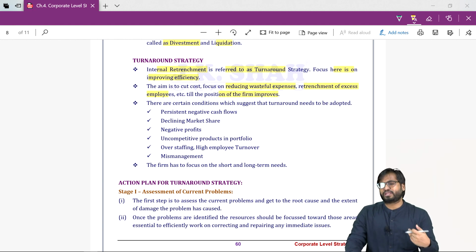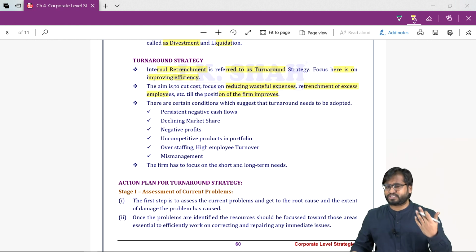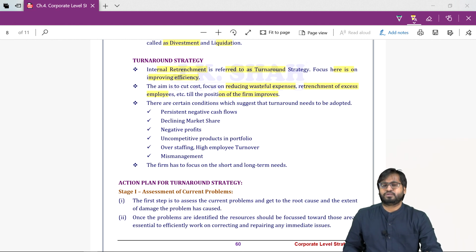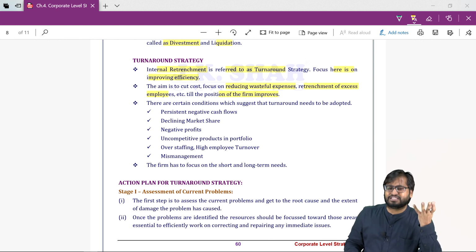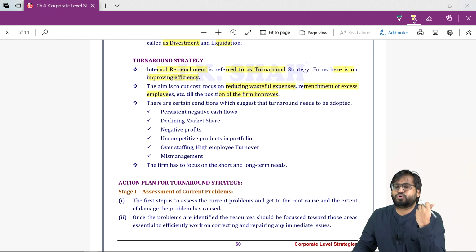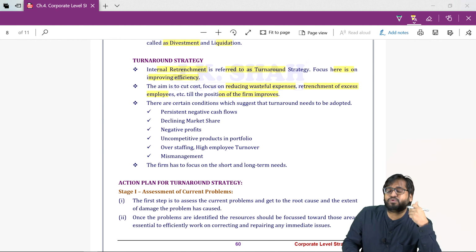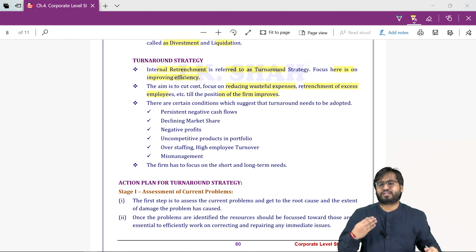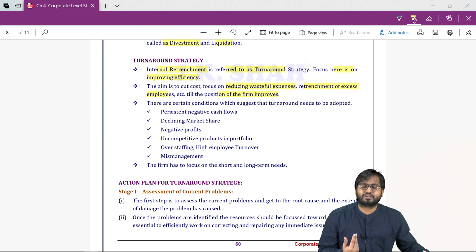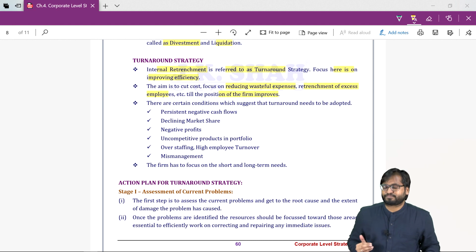So the institute can ask you three different questions in turnaround itself. What are the indicators or danger signals which suggest that you should go for turnaround strategy?